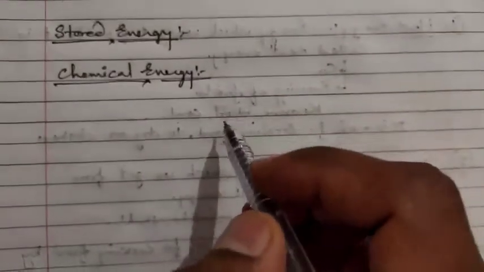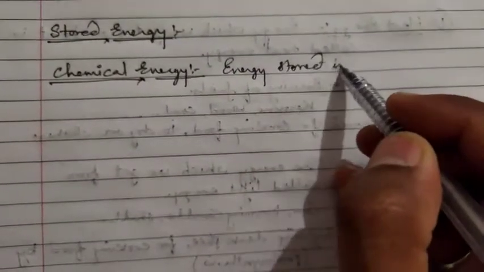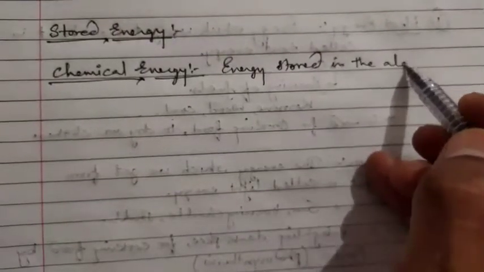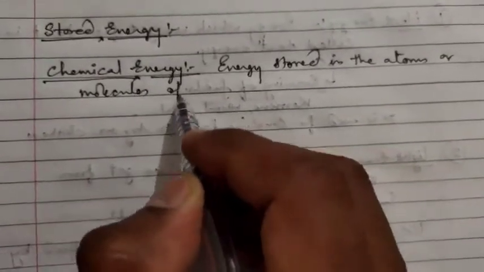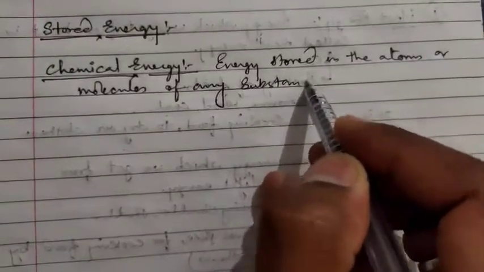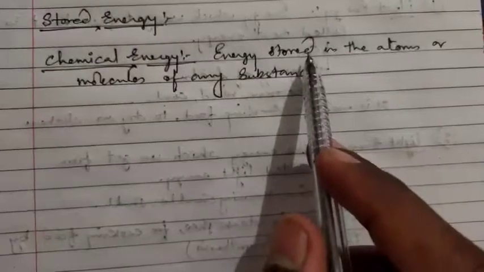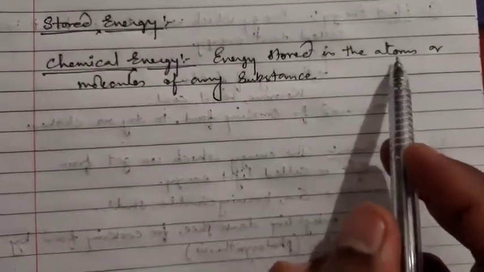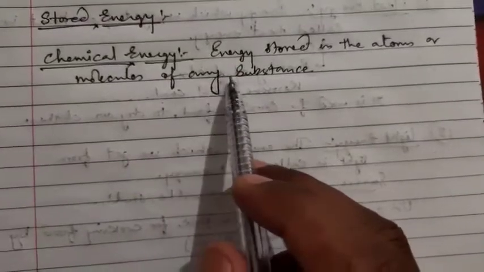We can define chemical energy as energy stored in the atoms or molecules of any substance. There is certain energy which is stored in the atoms, or you can say the molecules, of that substance.